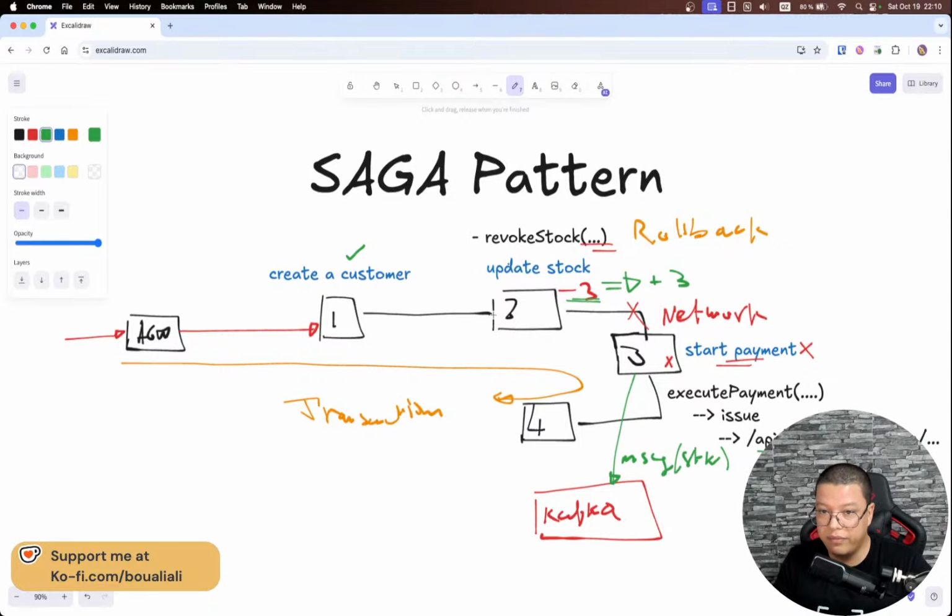I have this stock microservice connecting to this Kafka, and every time I receive a message, I will receive it, of course, with the parameters and a lot of information. So I need to revoke my stock. All right, so this is also another way, and of course, there are many other ways to implement this pattern.